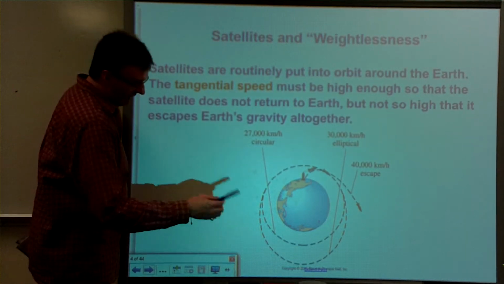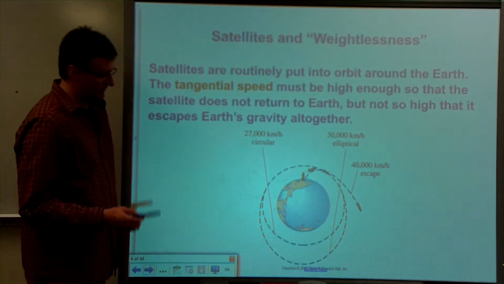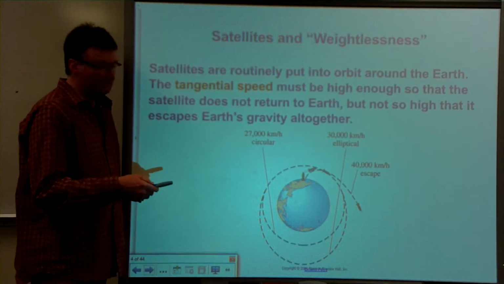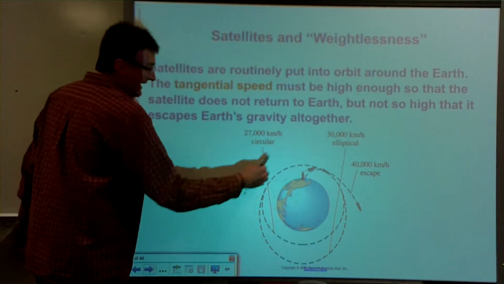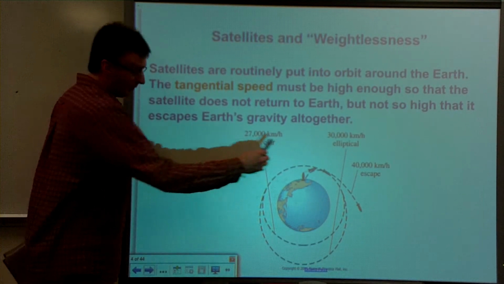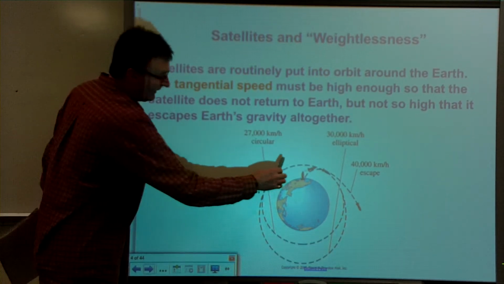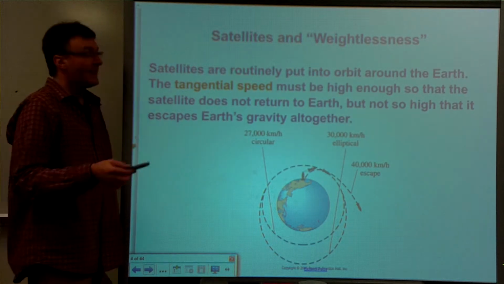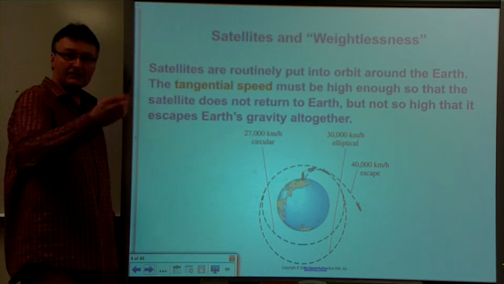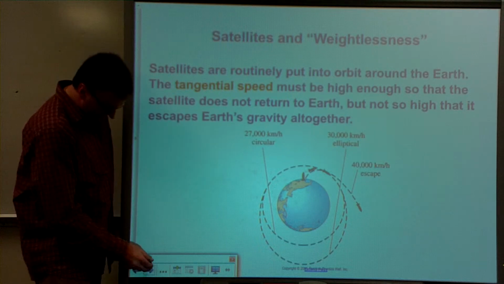So you have a few different scenarios here. You have a satellite that's a certain distance above the surface of the Earth, and there will be an ideal speed for that satellite to remain in its orbit. If it's not calculated to be fast enough, the satellite will fall down to Earth, and that has taken place. Or if it's calculated to be too high, the satellite will just escape the force of gravity of the Earth, and it will just be lost in space, so to speak. And that has happened as well, as a matter of fact.